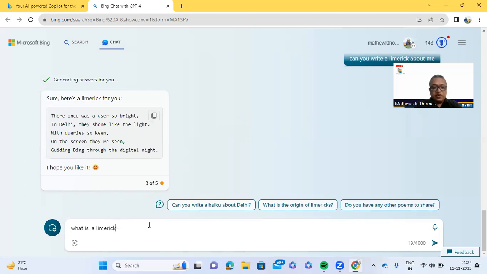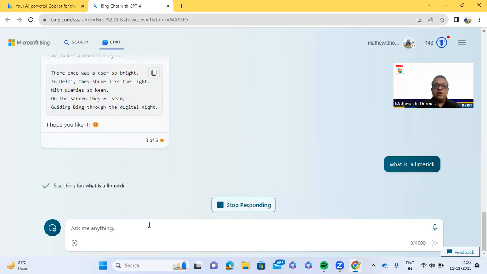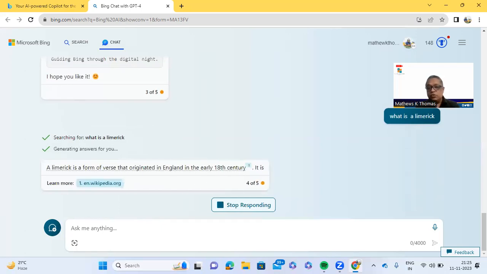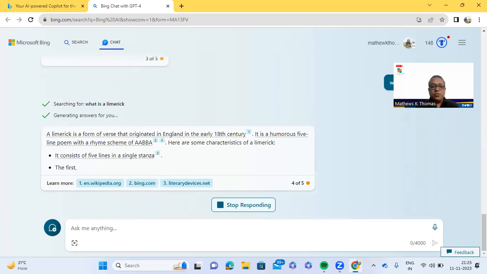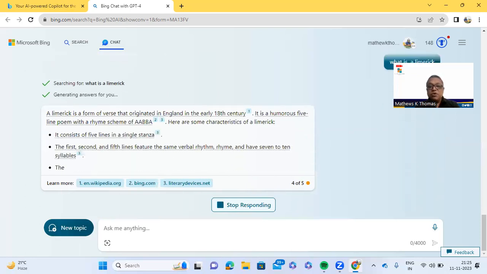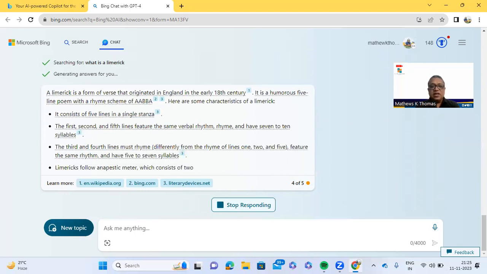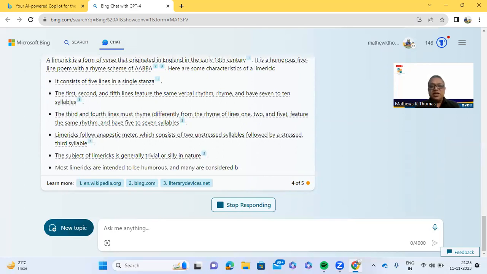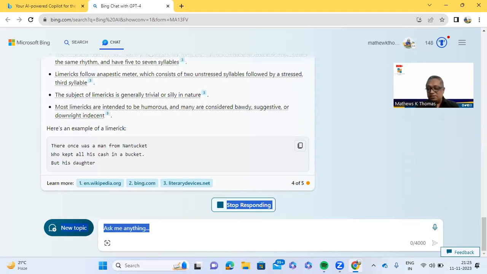So a limerick is basically made of only 5 lines. That is why it has created 5 lines. And if you see, the first, second, and fifth lines are rhyming, right? So limerick originated in England. It's a humorous 5-line poem with a rhyme scheme of AABBA. So that's the rhyme scheme. That means the last words of the first, second, and fifth lines will sound the same, and the third and fourth will sound the same. So this is how a limerick is.